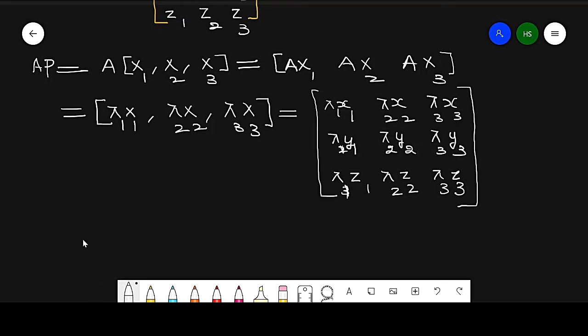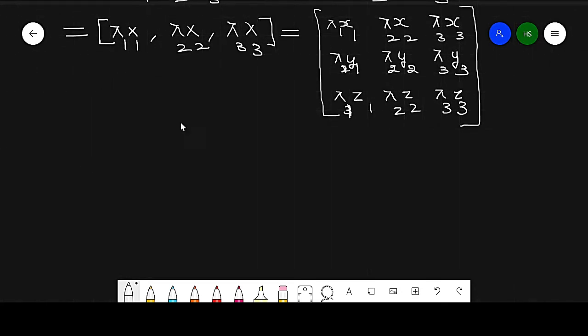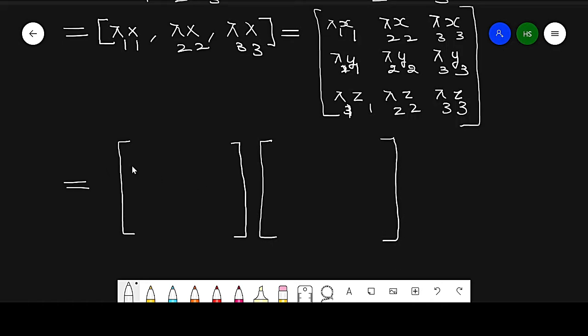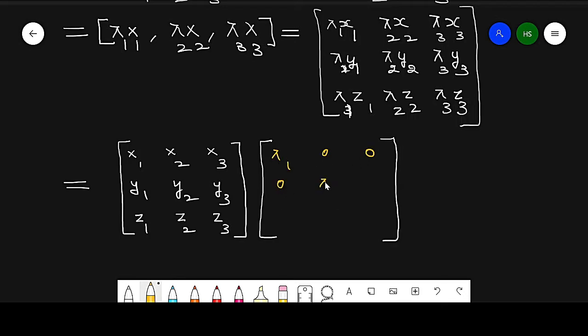So this is the matrix AP. Now this matrix can be written as a product of two matrices: first the matrix with x1, x2, x3, y1, y2, y3, z1, z2, z3, and second lambda 1 0 0, 0 lambda 2 0, 0 0 lambda 3. So this is the product.